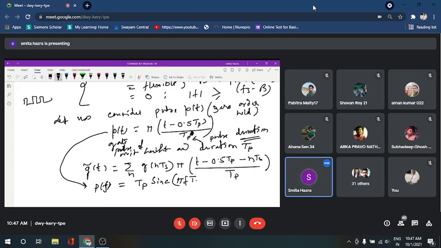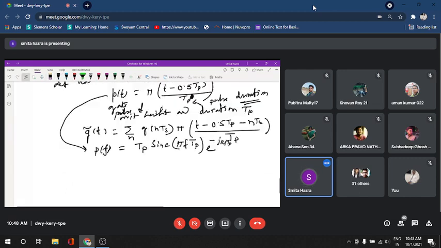pi f Tp, and for the delay of t minus 0.5 Tp, in the frequency domain the delay is written as e to the power minus j 2 pi f times the amount of delay. Here the amount of delay is half of Tp, so the half and 2 both get cancelled out, and we get e to the power minus j pi f Tp. Okay, so that is your P(f).